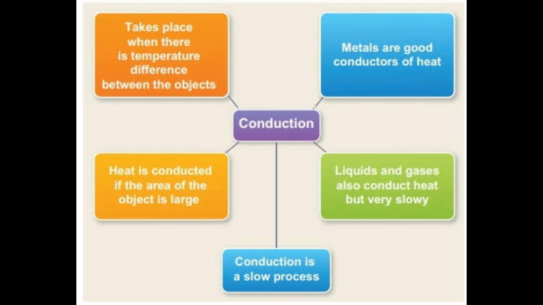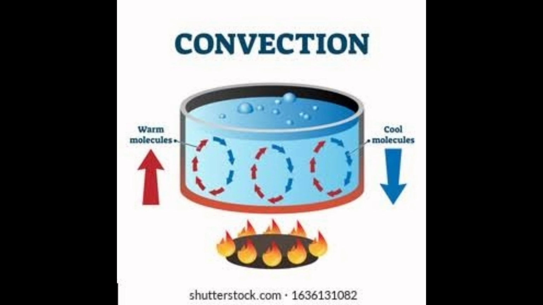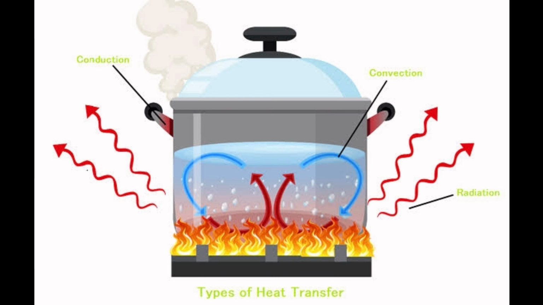Now we are going to see about convection. Okay, so what is the convection method? Convection is the method of heat transfer which takes place due to the motion of molecules in liquids or gases. It is very important to note here that it is the method which takes place due to the motion of molecules in liquids or gases.